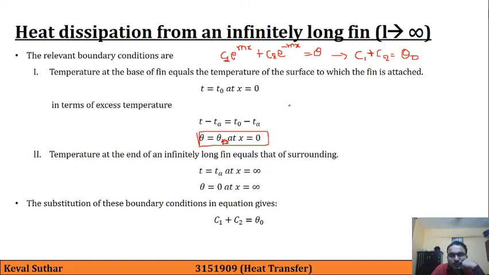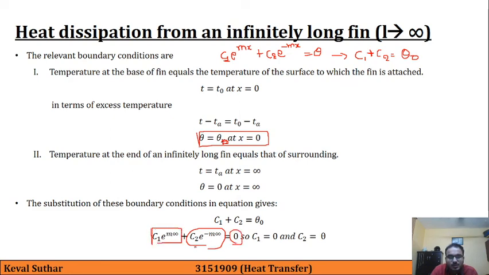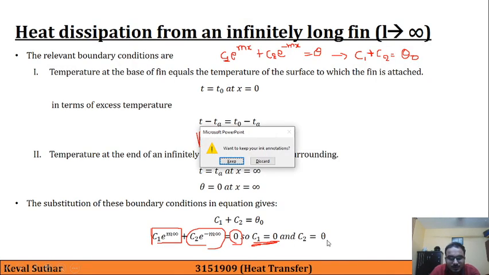Based on the second boundary condition, C1 e raised to m infinity plus C2 e raised to minus m infinity, the second term will automatically go to 0 because of e raised to minus infinity, and we are only left with the first term, which is equal to 0. So C1 can only be 0, so C1 is equal to 0 and C2 is equal to theta 0.